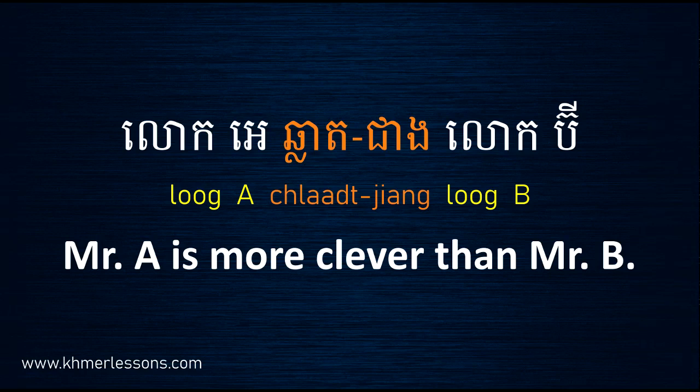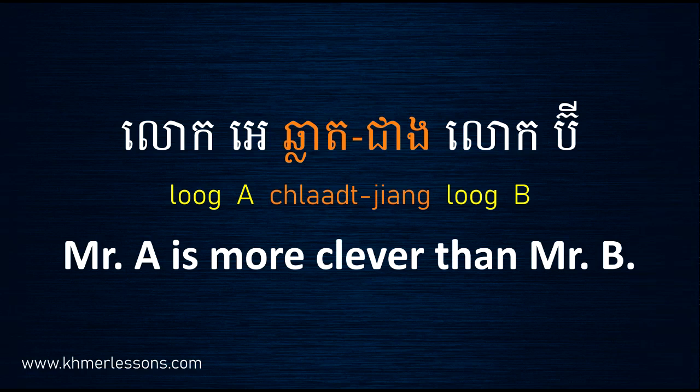Okay, and Mr. A, in Khmer we say លោក A. So for the word លោក it means Mr. or Sir. In Khmer we say លោក. So Mr. A, លោក A. Mr. B, លោក B. Now I read this sentence for you again. លោក A ឆ្លាតជាងលោក B. Okay, so that's all for using comparative in Cambodian language.